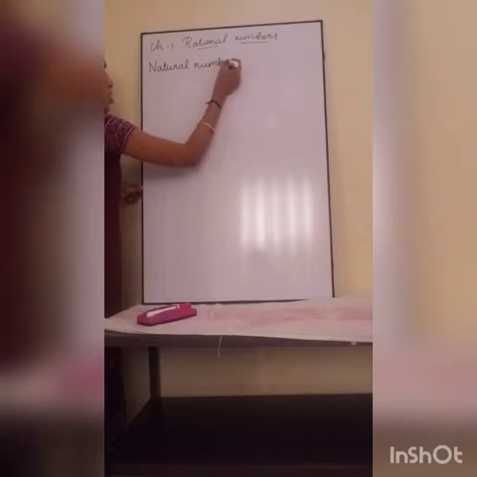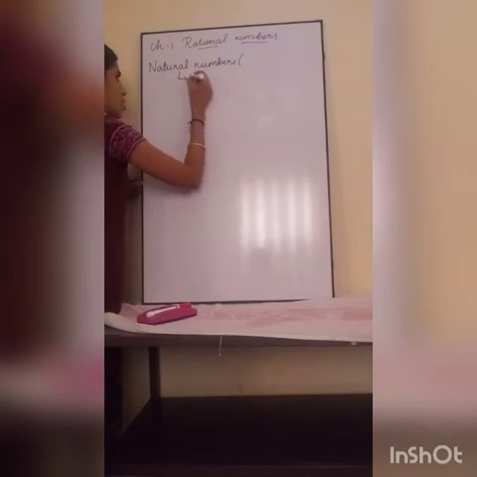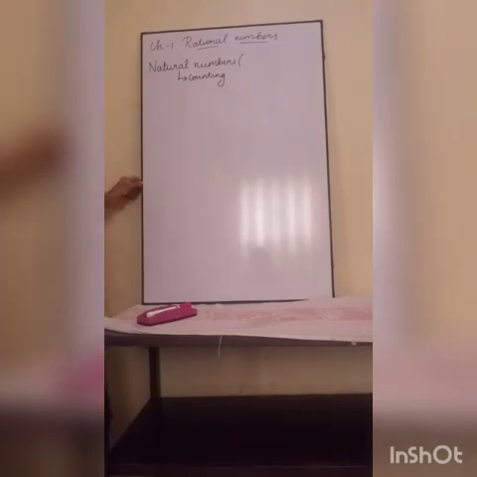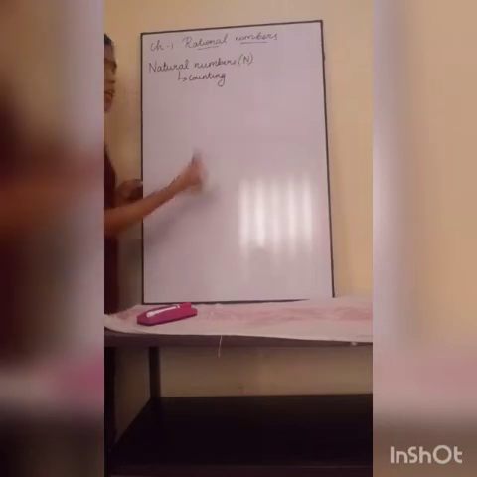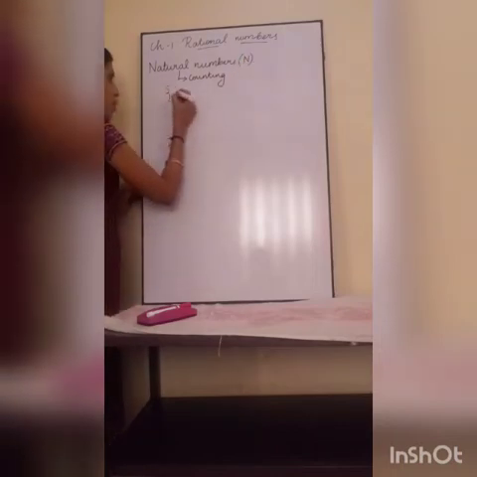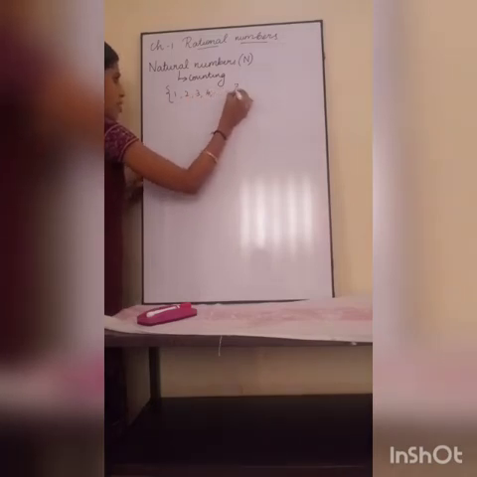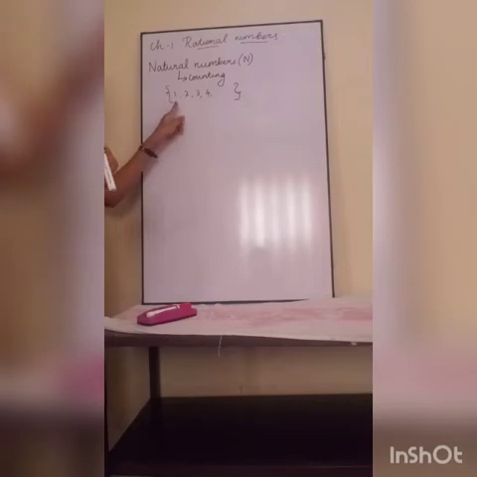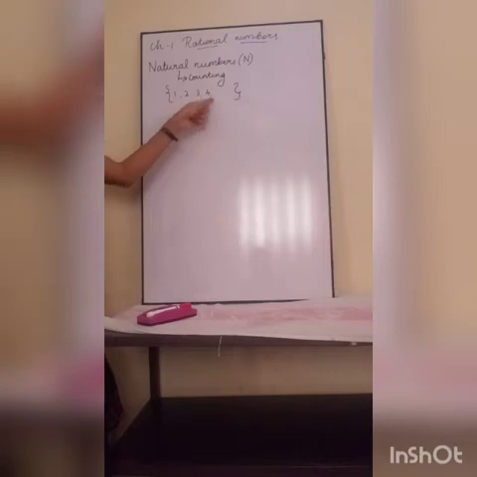This is our first number which was introduced, which is otherwise called counting numbers. The natural numbers are denoted by the capital letter N. It starts from 1, 2, 3, 4, etc. Therefore, the smallest natural number is 1, and the greatest natural number we don't know, it goes on.